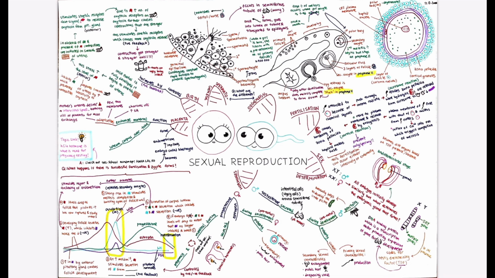Now back to sex. When there is successful fertilization of the released egg by male sperm, a zygote is formed that develops into an embryo. This embryo eventually implants into the endometrium, which we have been thickening for some time now, to form what is called a placenta. There are two functions of the placenta. Firstly, it takes over the role of progesterone and estrogen secretion that was previously carried out by the corpus luteum.